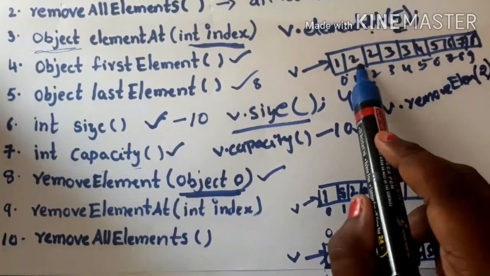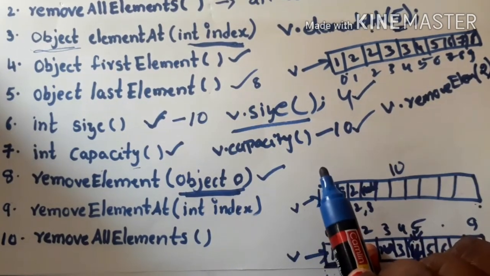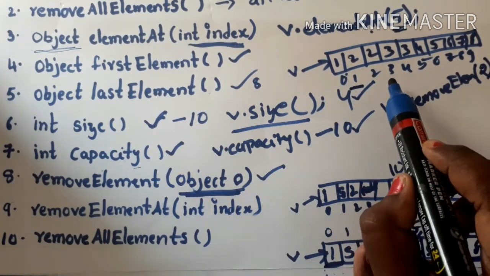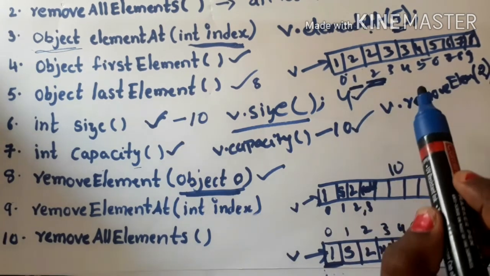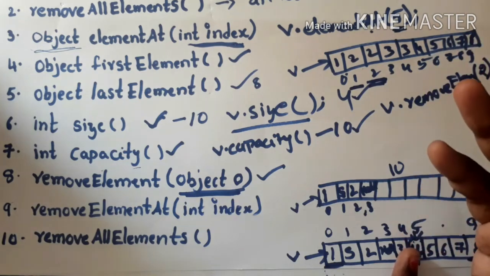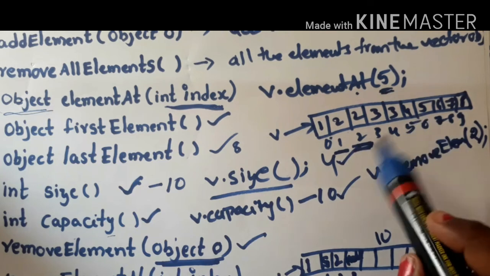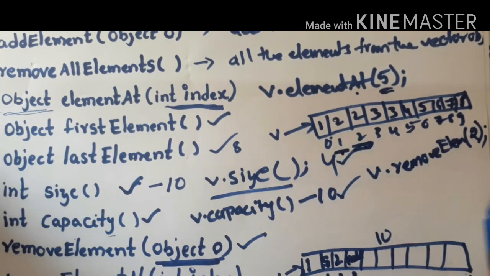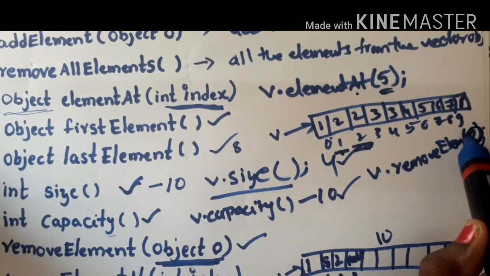So here if you observe this array, at what index locations is 2 available? 2 is available at the first index location, and also it is available at the second index location. Is it possible? Yes, possible, because vector allows duplicate values. Duplication of objects is allowed any number of times. So 2 is available at the first index location and the second index location. So when I call removeElement of 2, 2 will be removed.